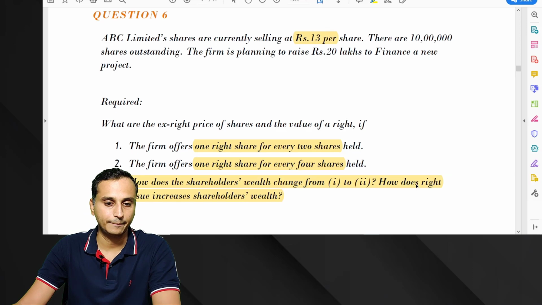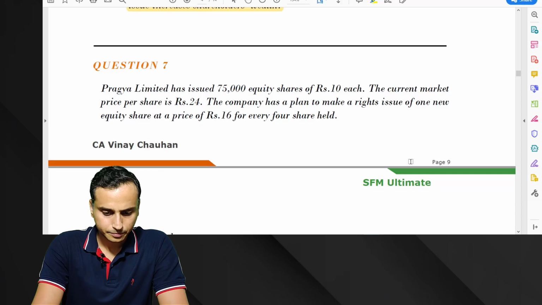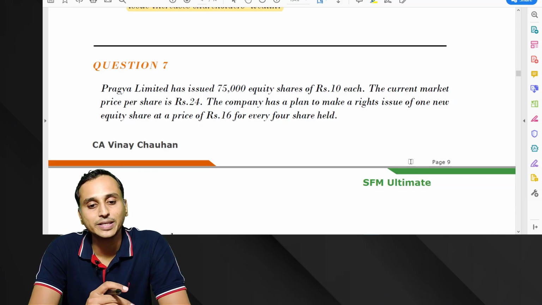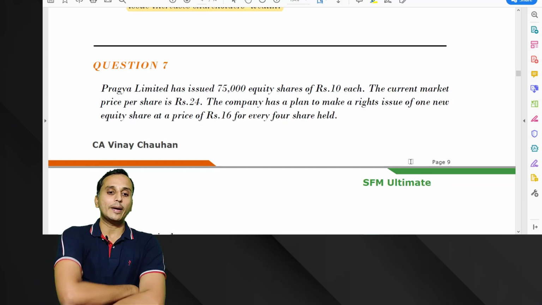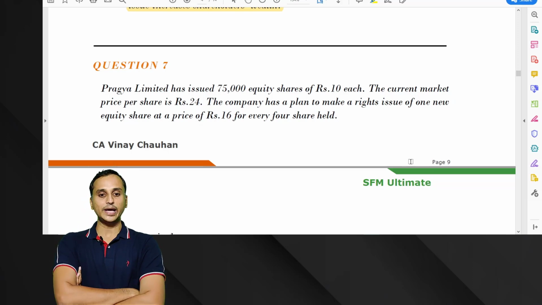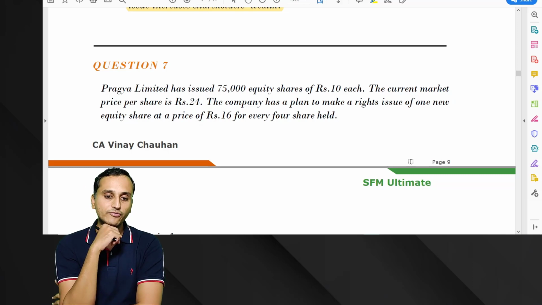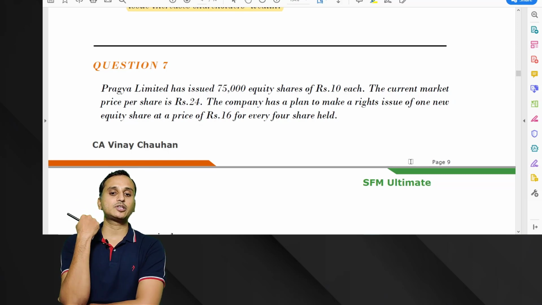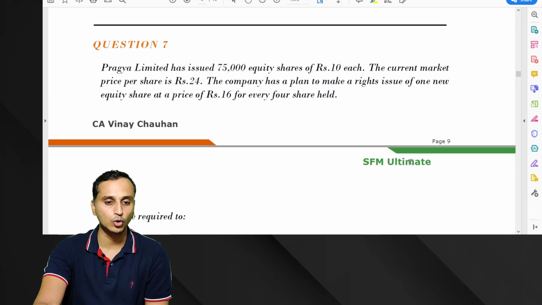Question number 7. Pragya Limited. Let's start. So Pragya Limited has issued 75,000 equity shares of rupees 10 each. The current market price per share is rupees 24. So M is 24, N is 75,000 shares. The company has a plan to make a rights issue of one new equity share at a price of rupees 16 for every 4 shares held. So 1:4 is the rights ratio, and they have given the subscription price also, 16 rupees. So one calculation less we'll have to do.